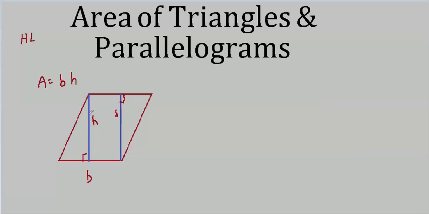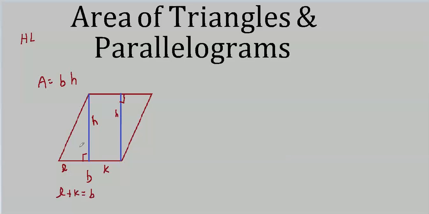The salient parameters are the same. And this triangle's area is not BH, or even 1/2 BH, because this length here is not B. The whole thing is B. So let's call this L. Now let's call the section from this line that represents the height, from that point where it intersects B all the way over to the right here, let's call that K. In other words, L plus K equals B.